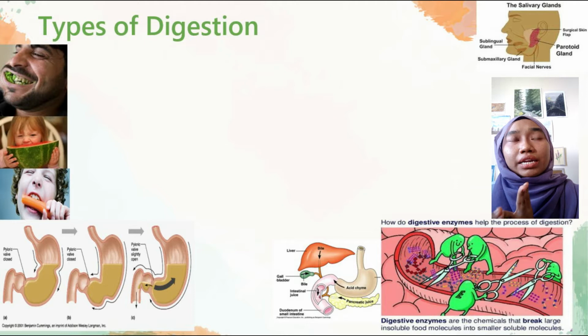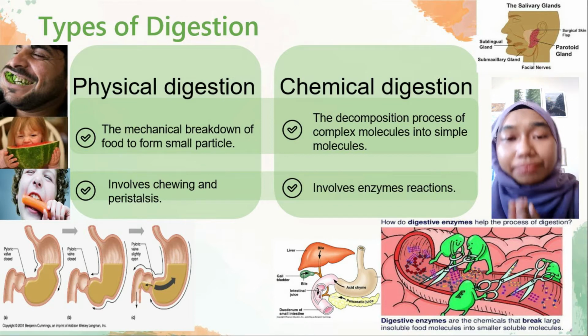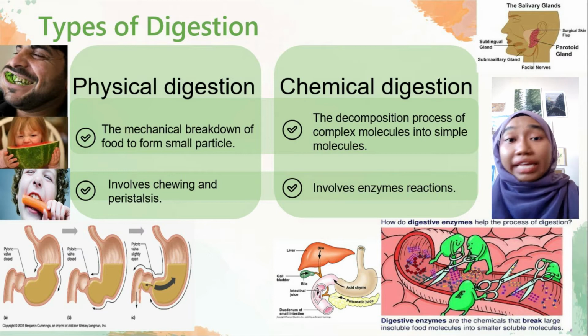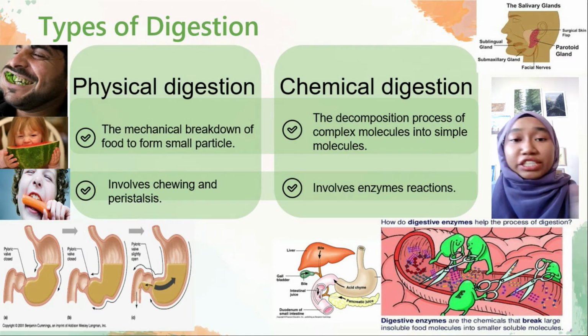There are two types of digestion, that is physical digestion and chemical digestion. So, digestion involves both physical and chemical processes. I will explain, first, physical digestion.